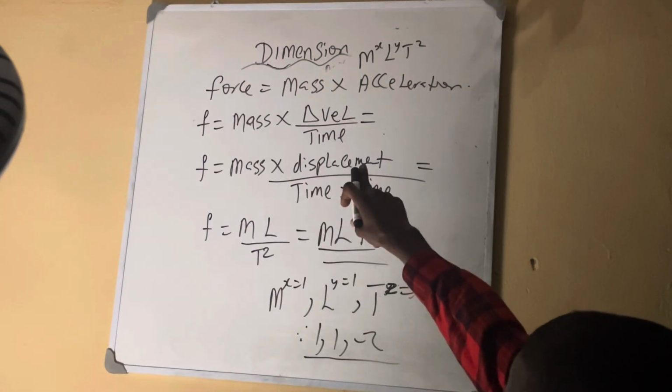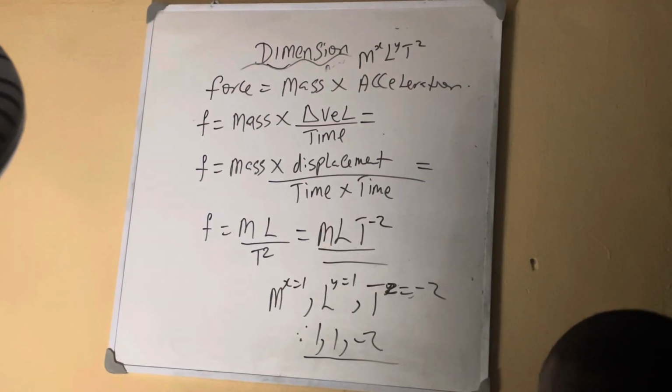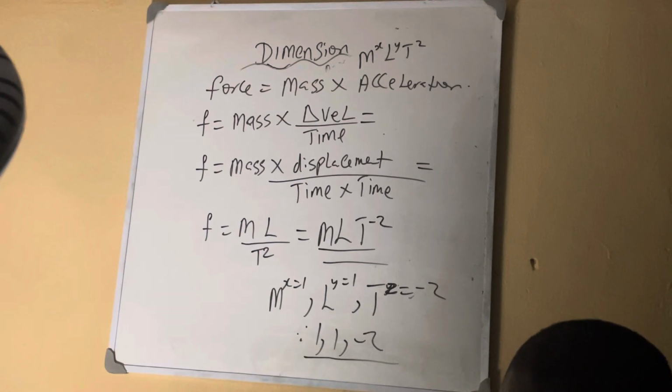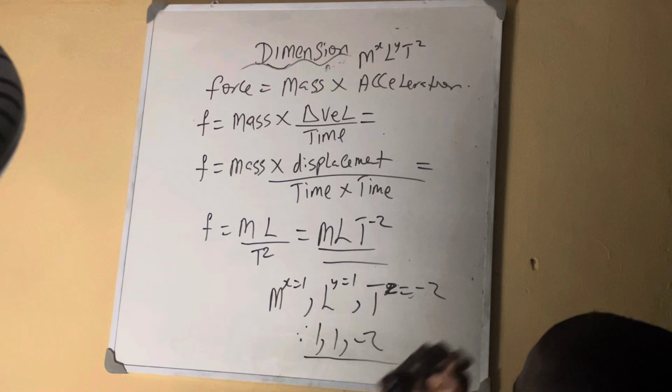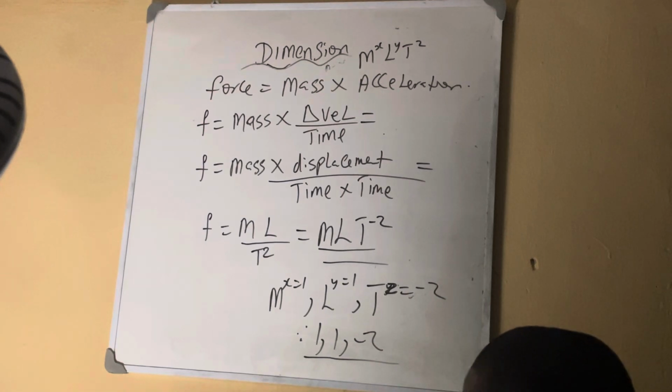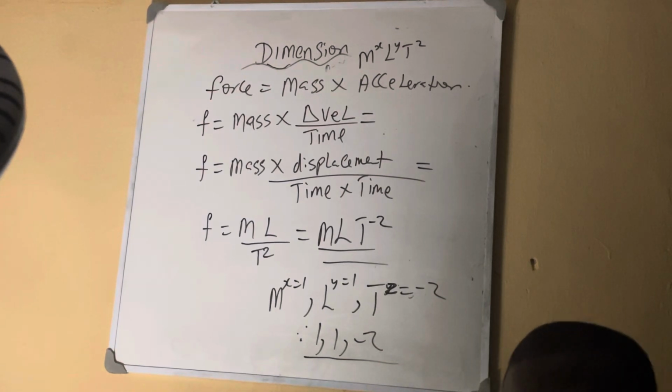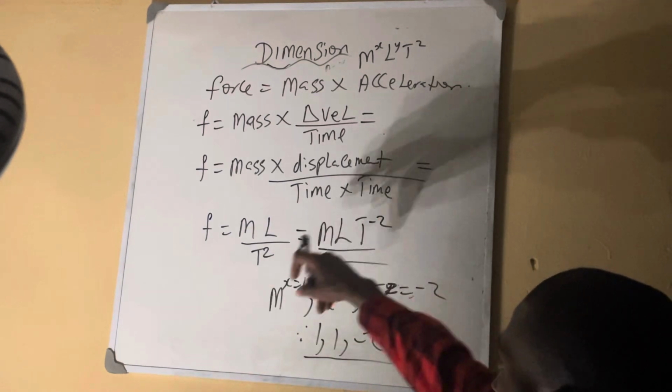We get this change in velocity over time. So we are getting mass and time in the equation. So we need to break down the velocity again. We now break velocity, which is displacement over time, and displacement is the length. So now we are getting mass, length, and time. This is what we get from there.